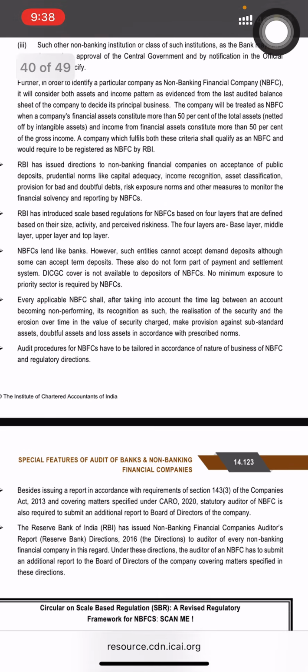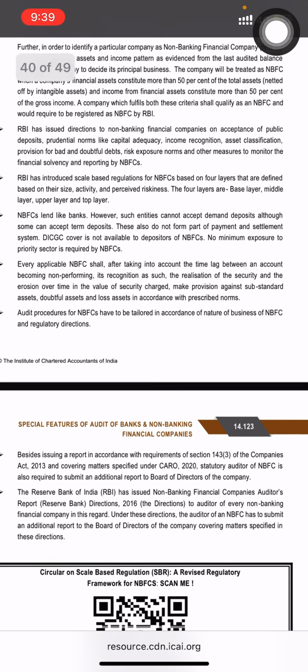RBI has issued directions to NBFCs on acceptance of public deposits, prudential norms like capital adequacy, income recognition, asset classification, provision for bad and doubtful debts, risk exposure norms and other measures to monitor the financial solvency and reporting by NBFCs. RBI has introduced scale-based regulations for NBFCs based on 4 layers that are defined based on their size, activity and perceived riskiness. The 4 layers are base layer, middle layer, upper layer and top layer.